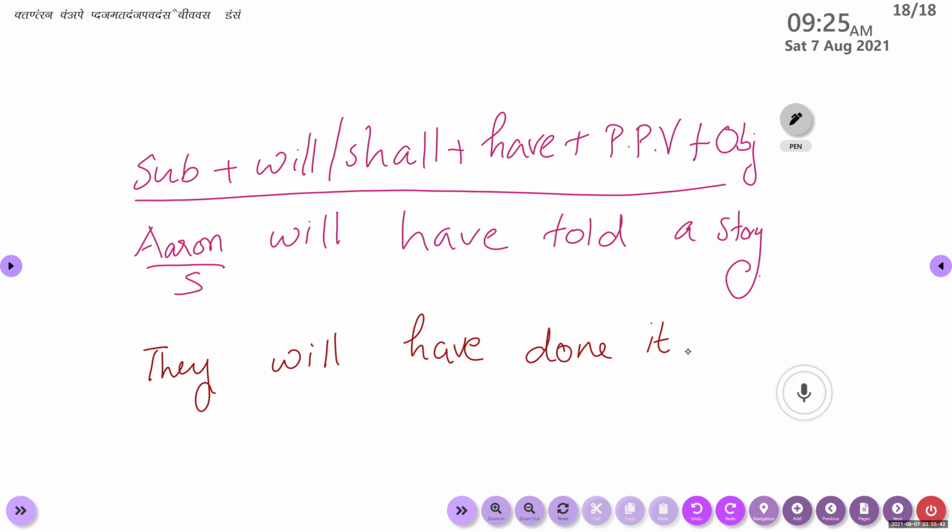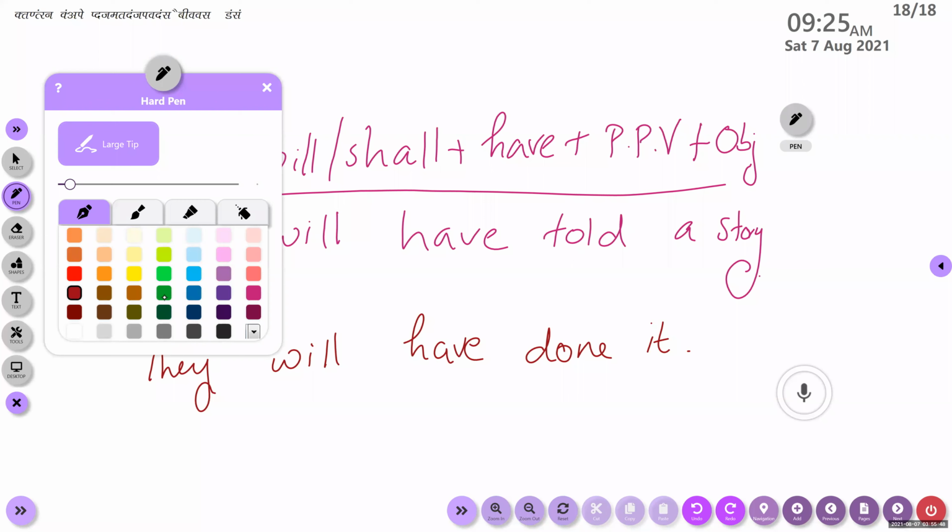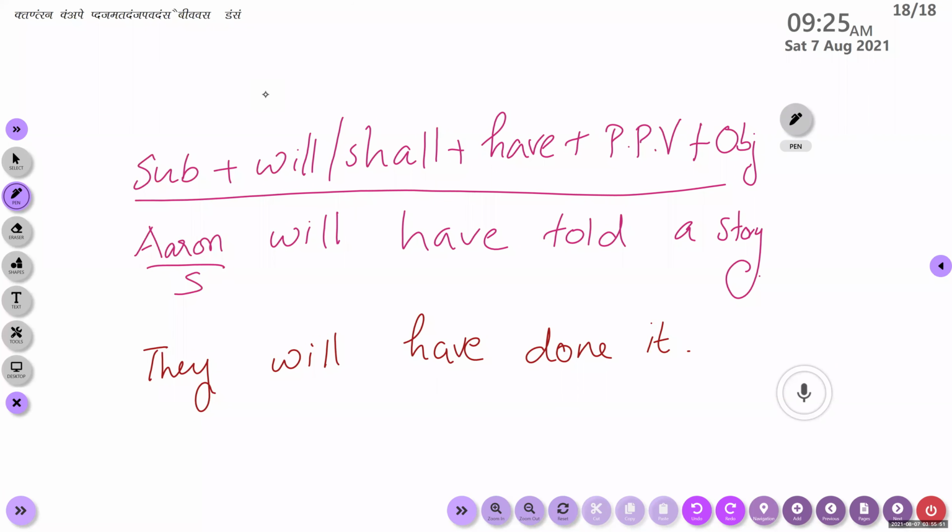Okay, now everybody look here. We are going to underline the finite verb, which helps us to identify the exact tense form, right? So children, look here. Aaron, anyway, you said the first example, so you are here to give me the answer also. Identify the finite verb and tell me the tense form.